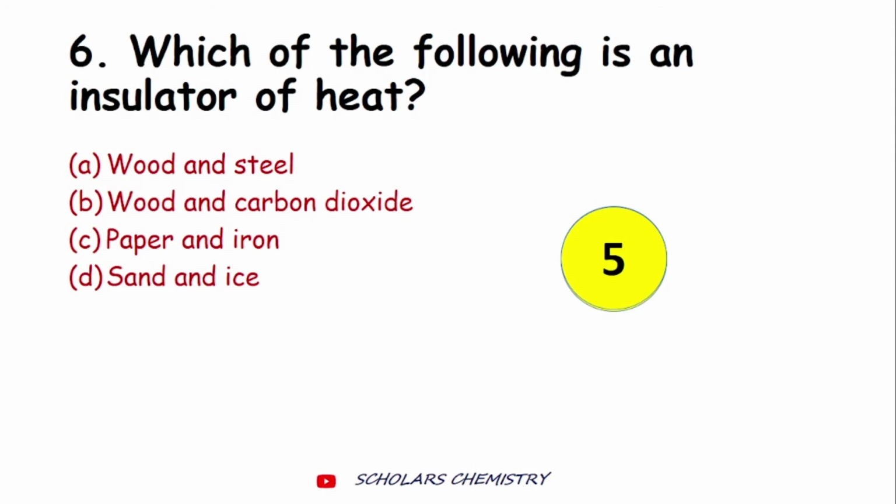Question number 6. Which of the following is an insulator of heat? A. Wood and steel. B. Wood and carbon dioxide. C. Paper and iron. And D. Sand and ice. Alright, let's start the timer.